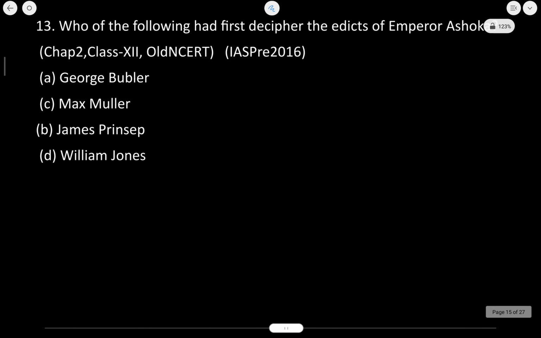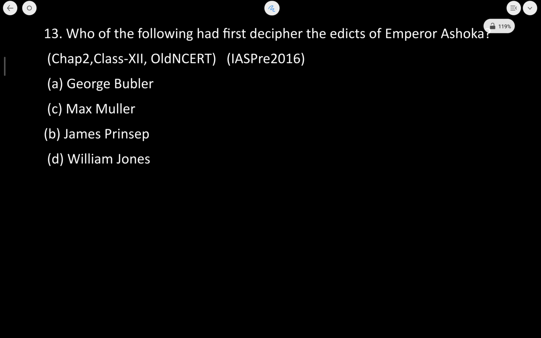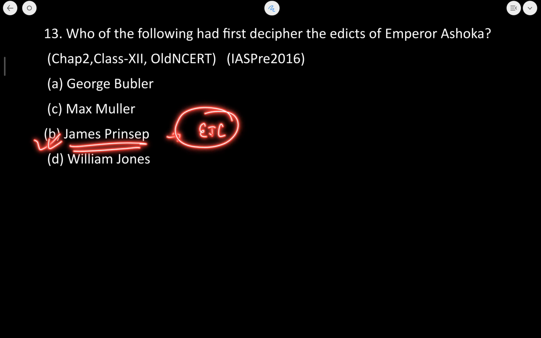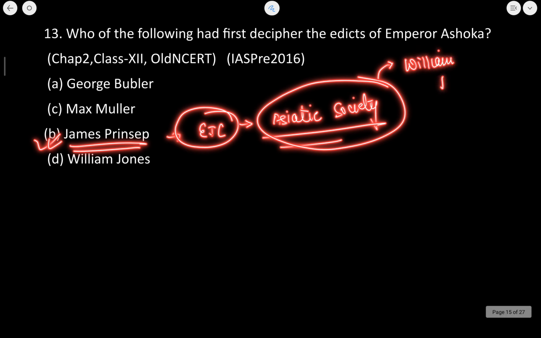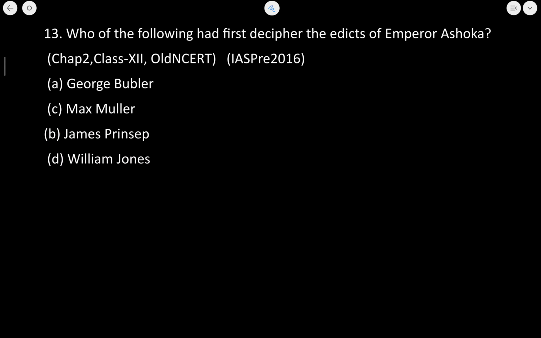Let's now move to the next question, that is, who of the following has first deciphered the edicts of Ashoka? Now, which person did it? It was James Prinsep. Okay. James Prinsep earlier was an employee of the East India Company and was associated with the Asiatic Society of Bengal. Now, if you have studied well, you will know that the Asiatic Society of Bengal was founded by William Jones. Okay. Now this name you need to remember. This question comes in the exam. Now he was the first one to decipher it.